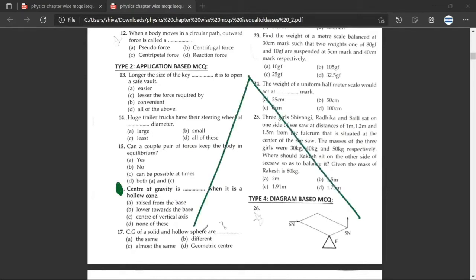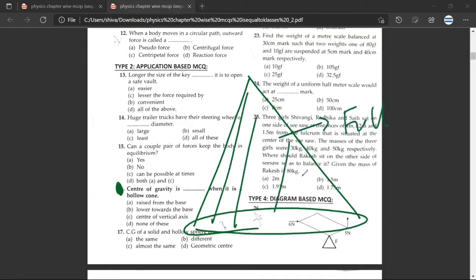This is a hollow cone. Let us assume that this is a full cone. Assume that this is made up of, let us say, iron. Then intuitively, what we can understand is that the center of gravity would be something around here. Have you understood? Yes, sir.